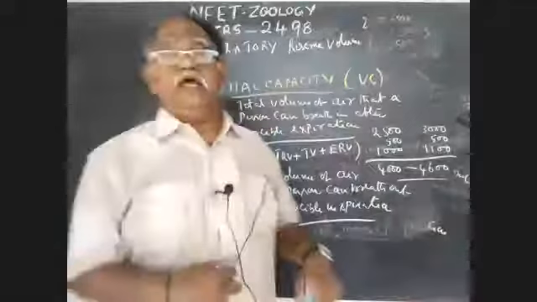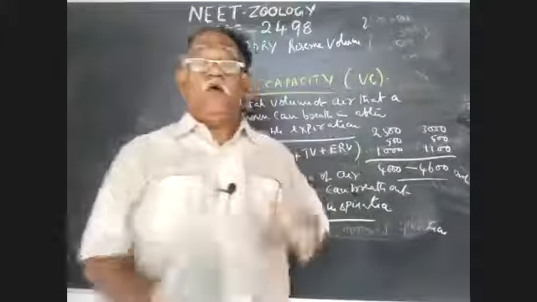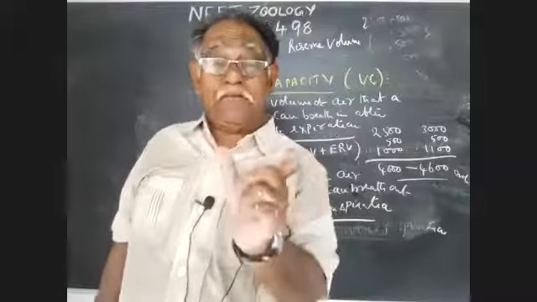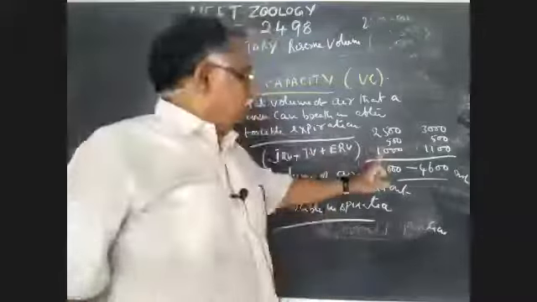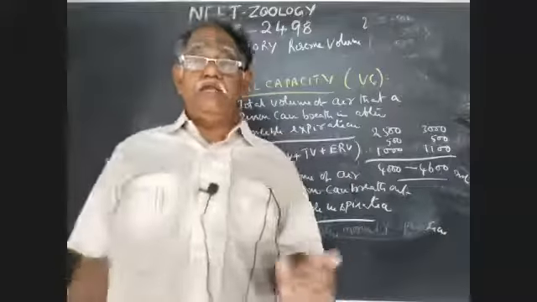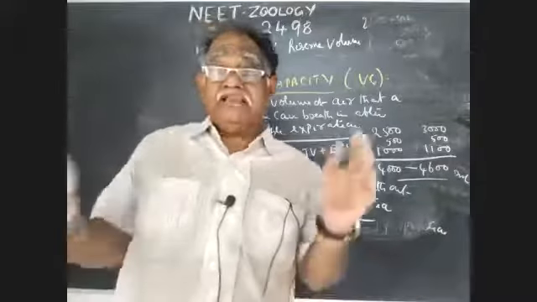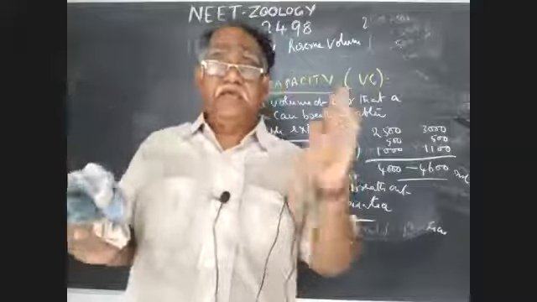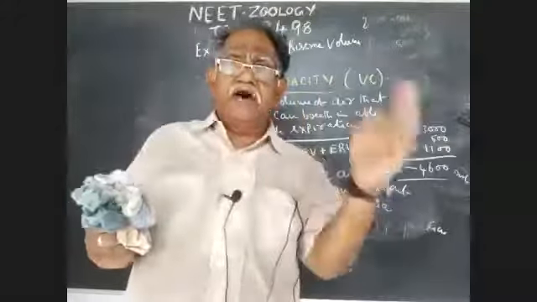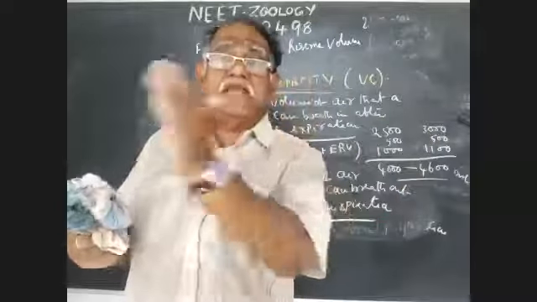This may also be a multiple choice question. Vital capacity of a human lung is about 4,000 to 4,600 ml. This value is estimated by adding three figures: IRV plus tidal volume plus ERV.